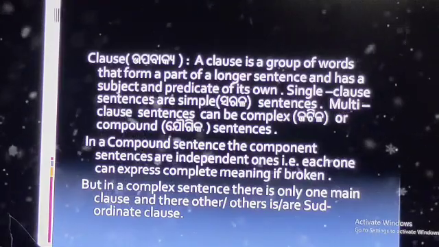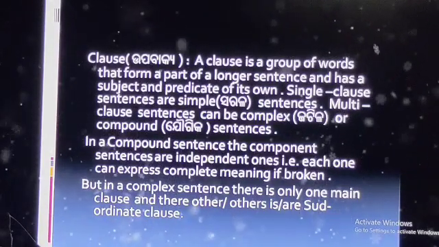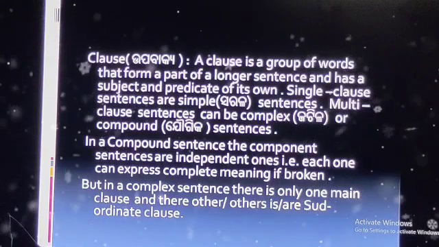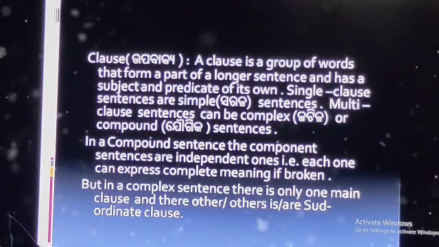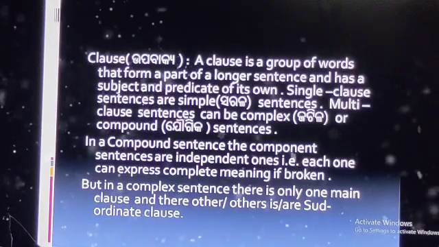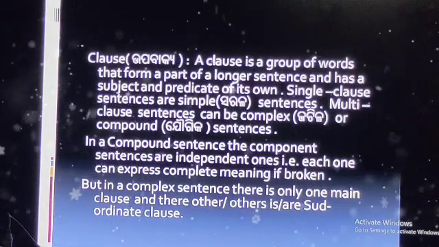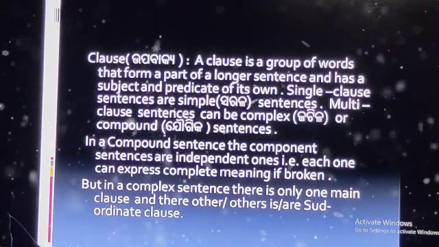A multi-clause sentence can be complex or compound. In a compound sentence, the component sentences are independent ones, that is, each one can express a complete meaning if broken. If you divide a compound sentence into parts, each clause will have an independent meaning.